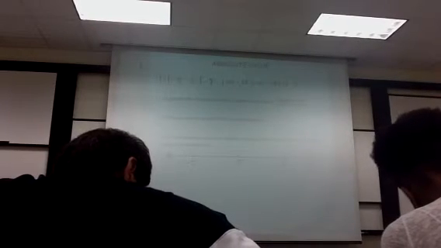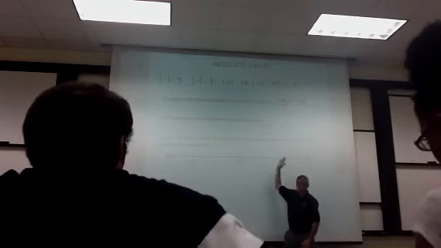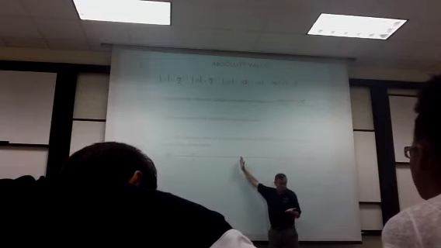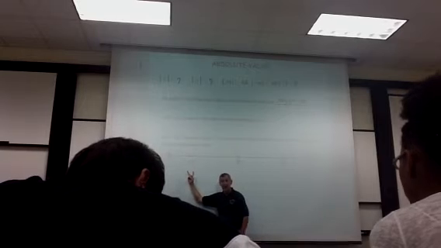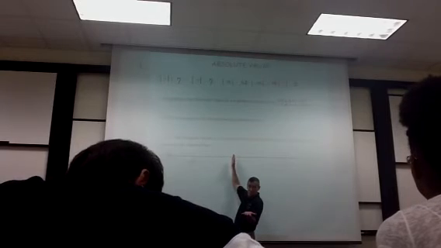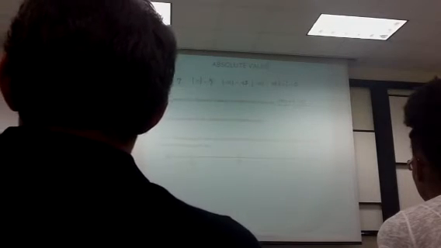So if I'm talking about the absolute value of 7, my question, based on the definition, is if this is in mile units, how far would I have to walk from 7 back to 0? 7 miles. If we're talking about the absolute value of negative 7, I'm asking the same question. What's the distance from negative 7 to 0? 7 miles. We're talking about a distance, and since we think of distances in non-negative terms, the absolute value will never be negative.